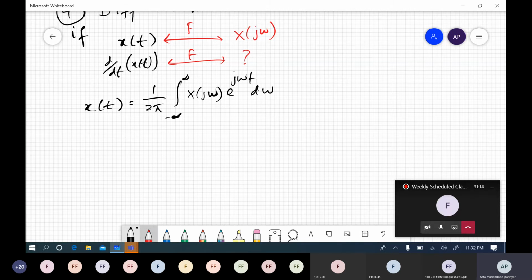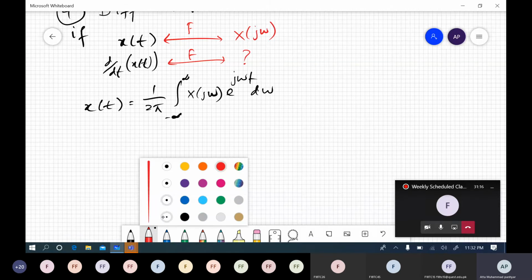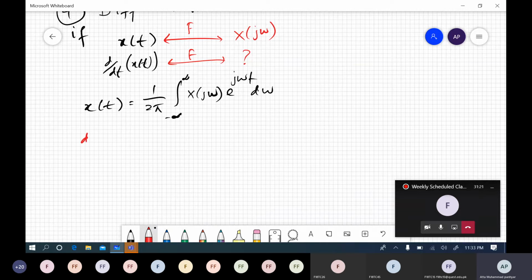Now you can see if we derivate d by dt of x of t, this is j omega, this is omega. Only term which contains time domain signal is this one. So if we directly find derivative of this thing, then we will get the answer. What must be the derivative of this one?